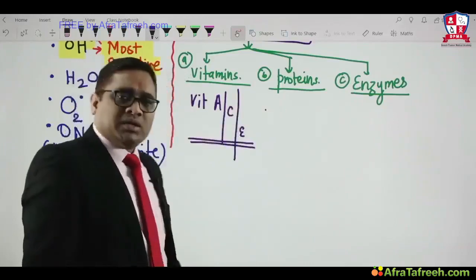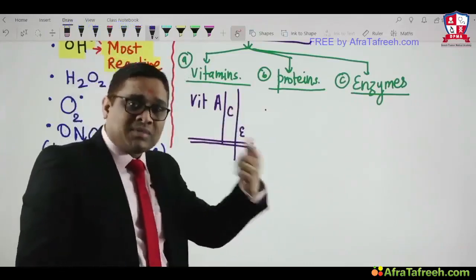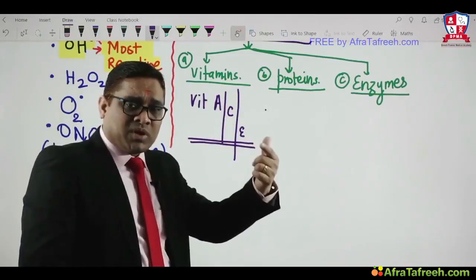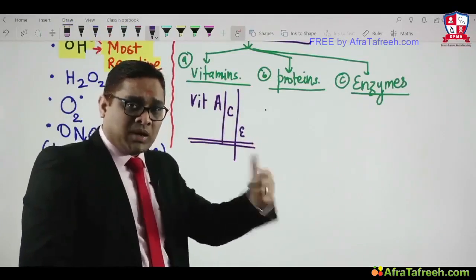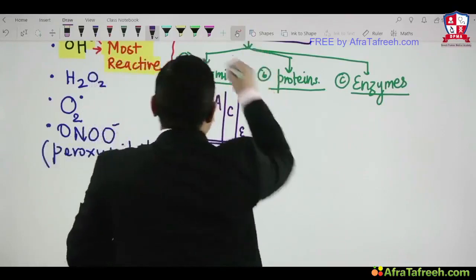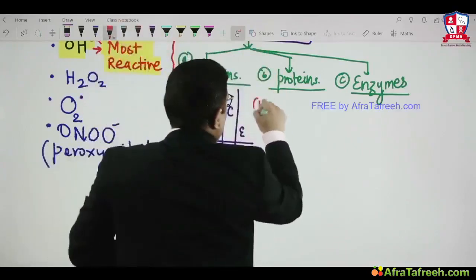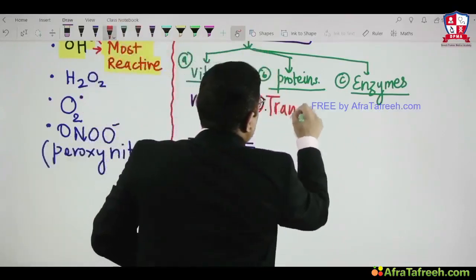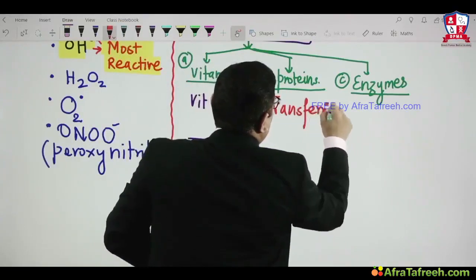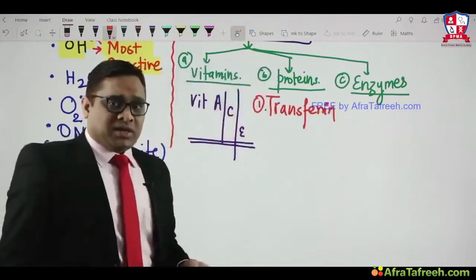So which proteins? Carrier proteins. What is the carrier protein for iron? What is the carrier protein for copper? So the carrier protein for iron is transferrin. So transferrin is a carrier protein which is considered an antioxidant, right?